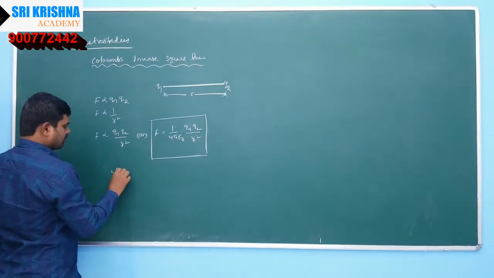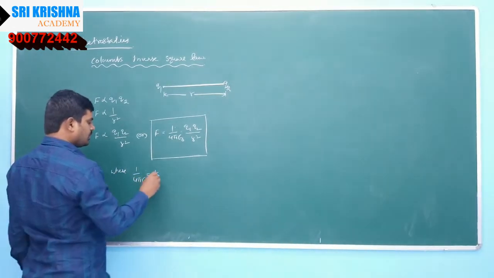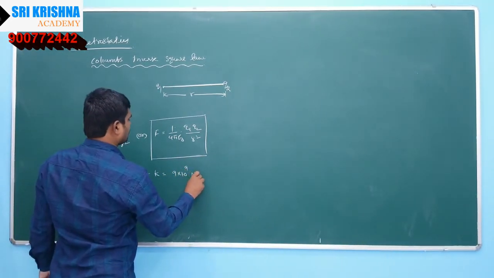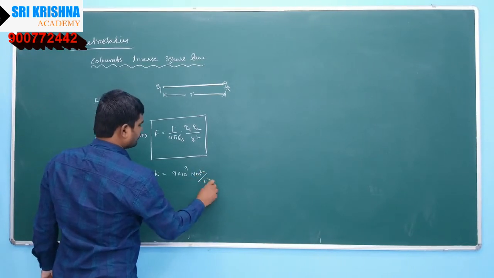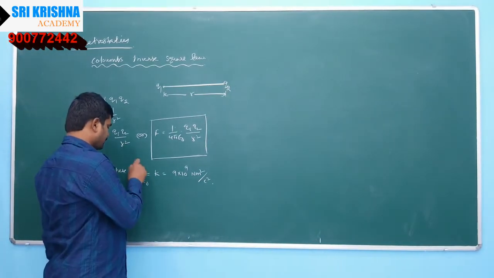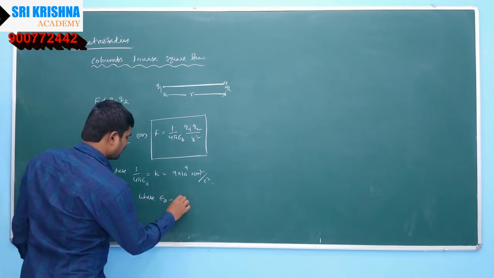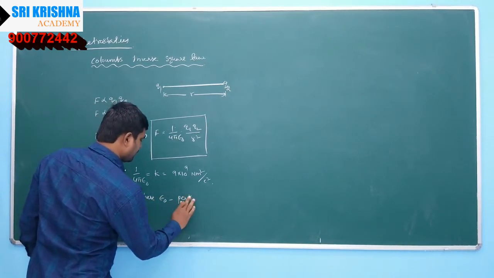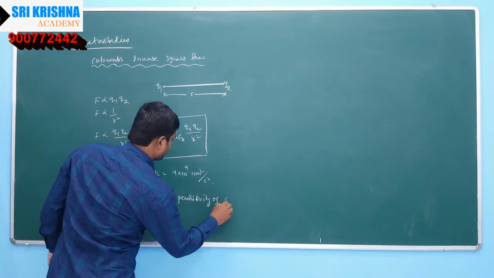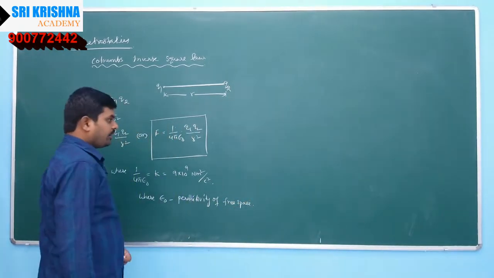Where 1 by 4 pi epsilon naught is the constant of proportionality, whose value is 9 into 10 to the power of 9 Newton meter square per coulomb square. Where epsilon naught is the permittivity of free space, or vacuum or air.